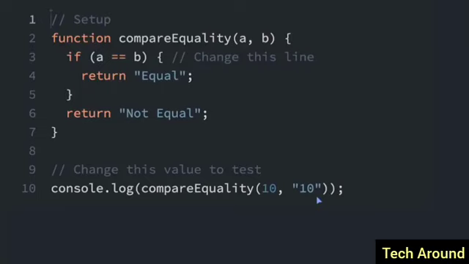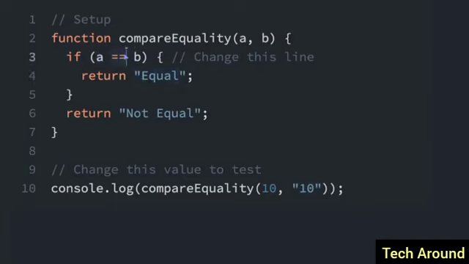We will do one more review with the equality operator and the strict equality operator. If I run this here, we'll see in the console it says equal, because it's checking if the number 10 and the string 10 are equal.